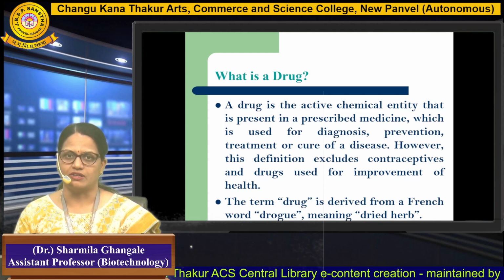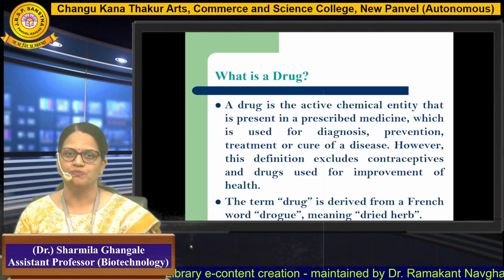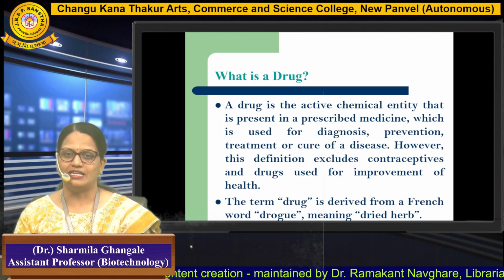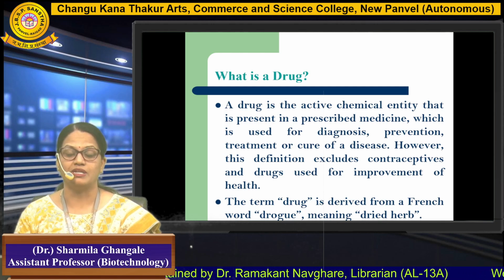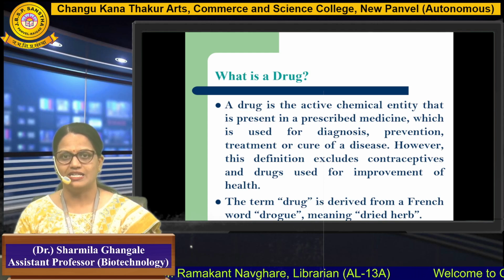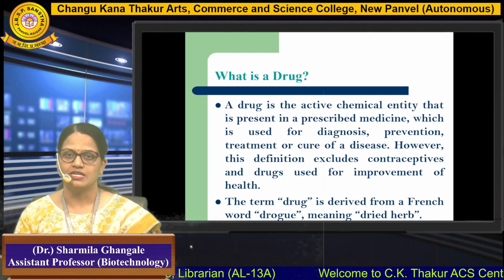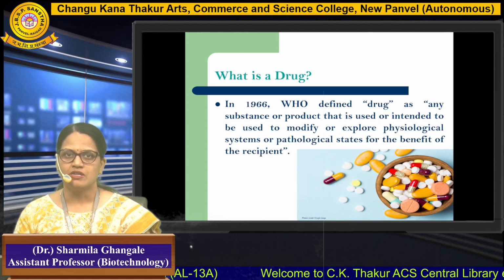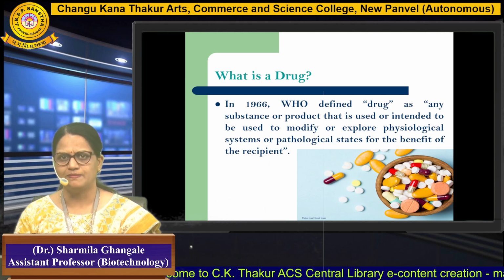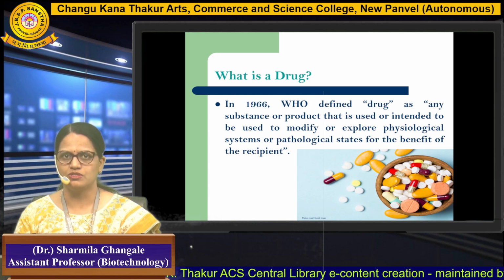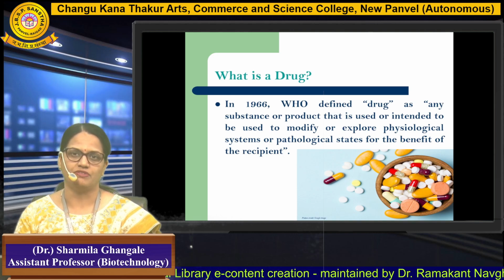The word drug is primarily derived from a French word, drogue. This drogue means dried herbs, and here you can see the implication of herbs primarily extracted from plants. That's why we can say that the prime or natural source of drugs is primarily plants. In 1966, WHO defined a drug as any substance or product that is used or intended to be used to modify or explore the physiological system or pathological state for the benefit of the recipient.